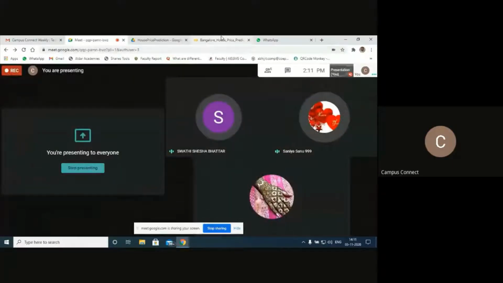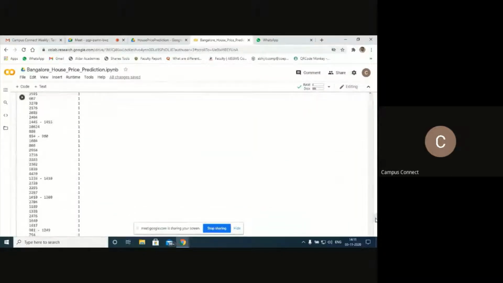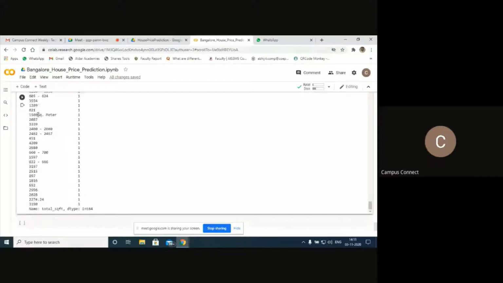I started working on the total square feet. We need to work on this total square feet feature. What I will do is try to convert the floating values. Have a look at this: square feet is there, and string values are there, so I cannot process using this type of data. We need to clean this.